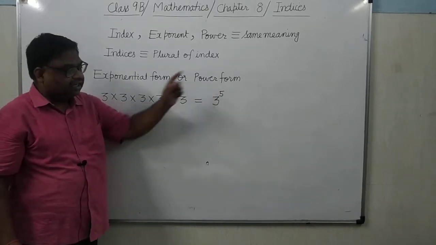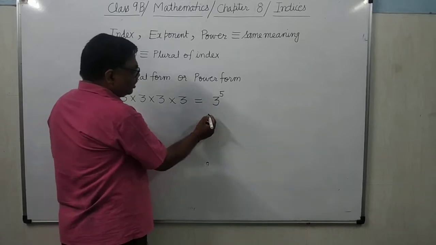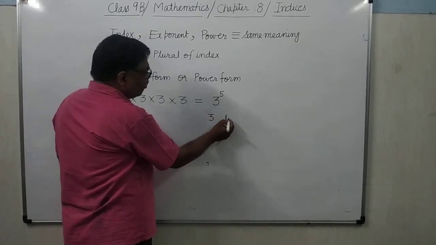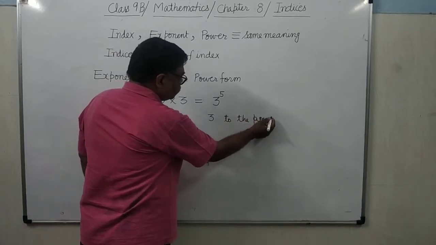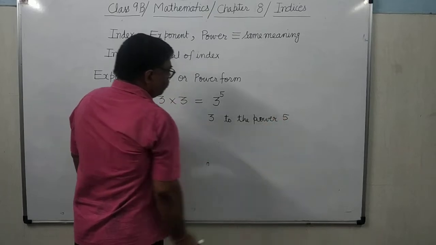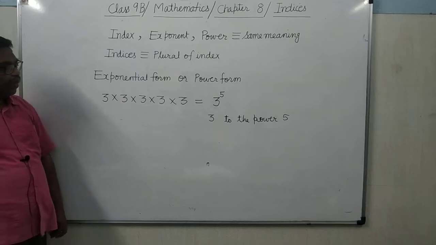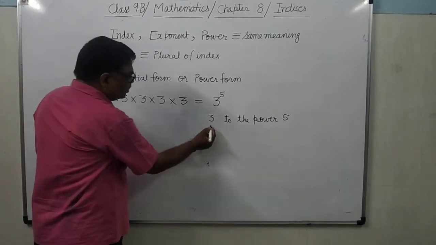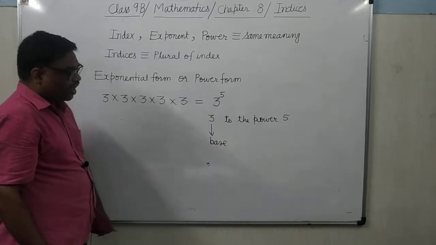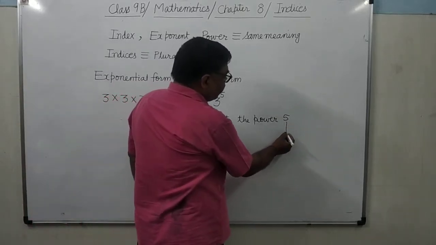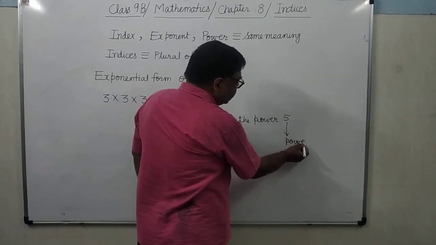5 will be slightly above. And how will you pronounce it? We will read it like this, 3 to the power 5. Now what is 3 here? Here 3 is the base. And 5 is the power, 5 is the exponent, 5 is the index.